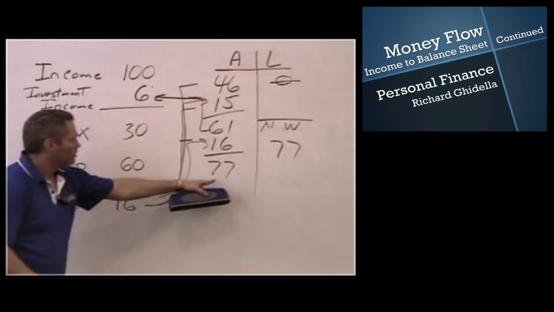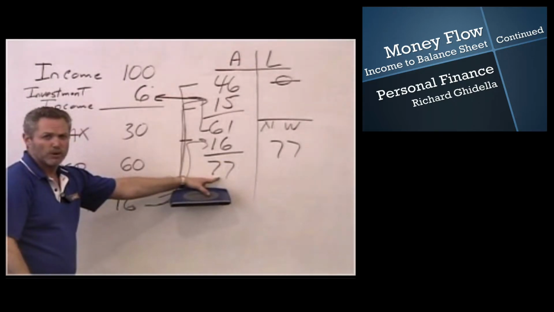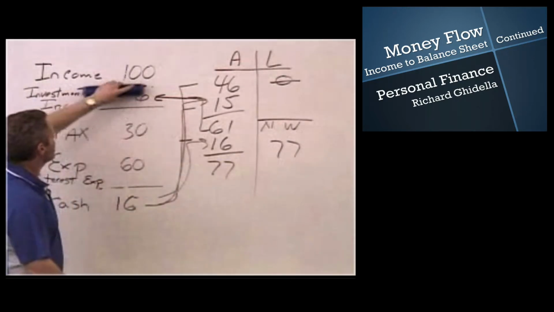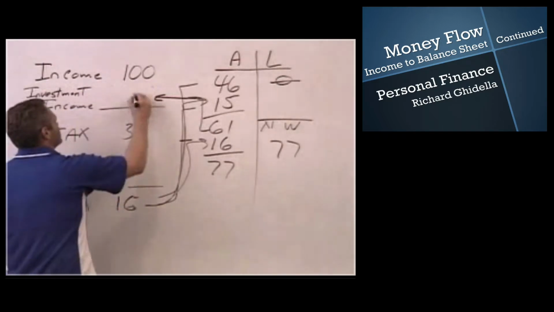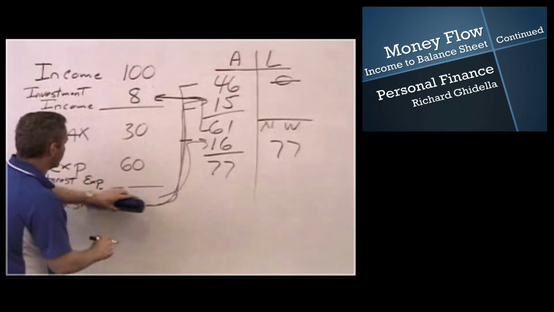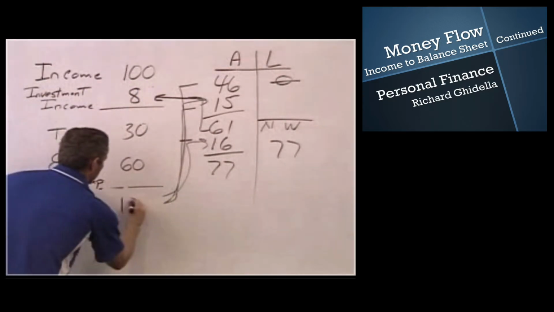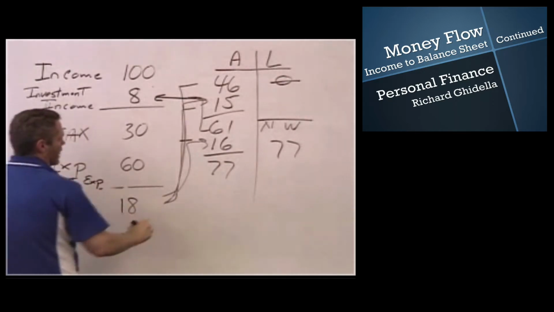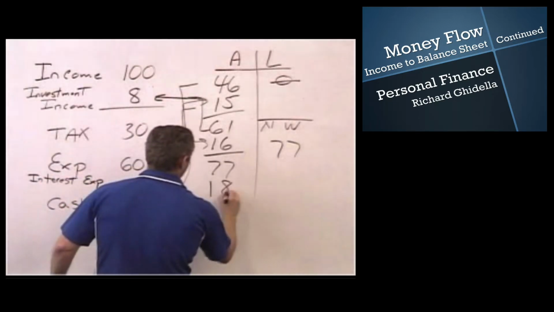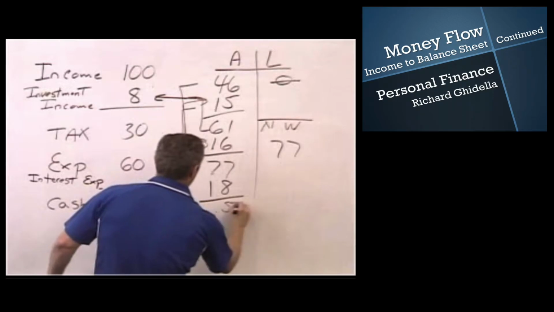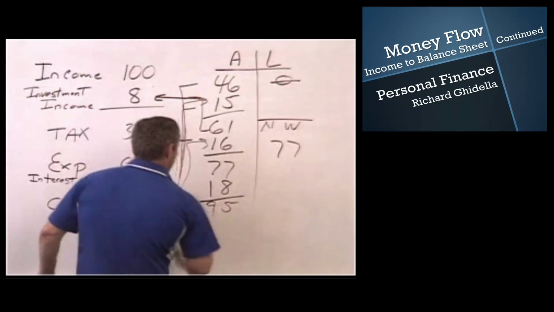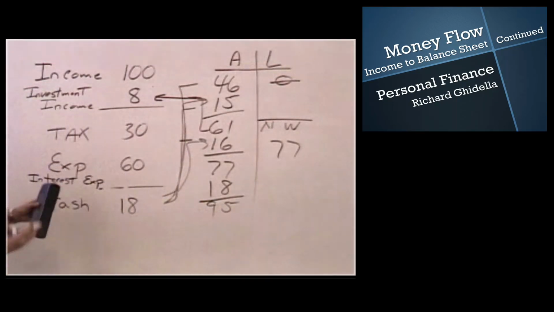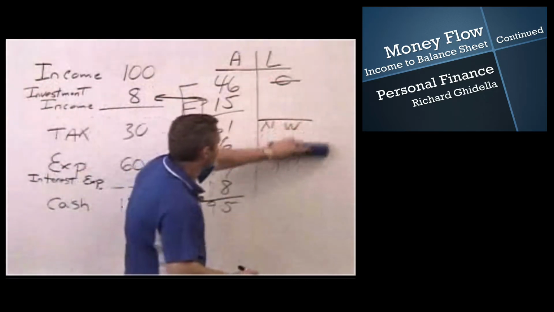And so 10% is 7.7, rounded to the nearest dollar, we're going to go 8. Gives us $18 left over. Going to add in 18. Gives us $95 now in our fund. So our net worth is $95.